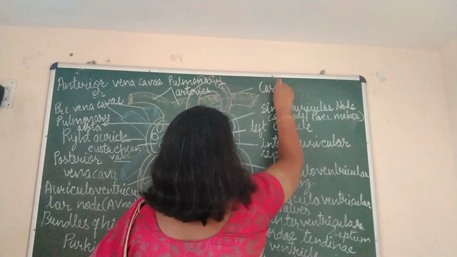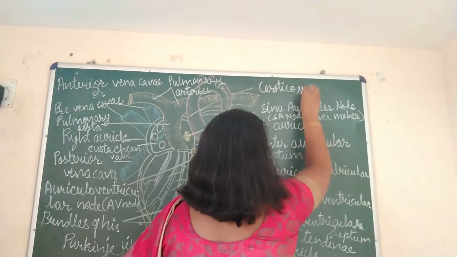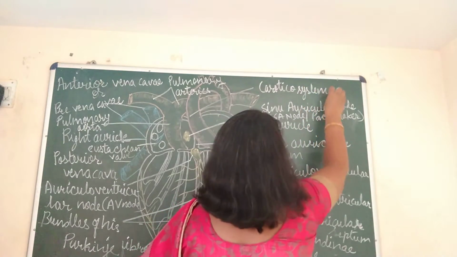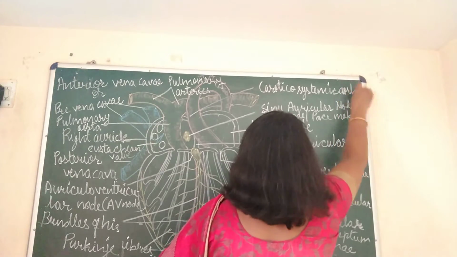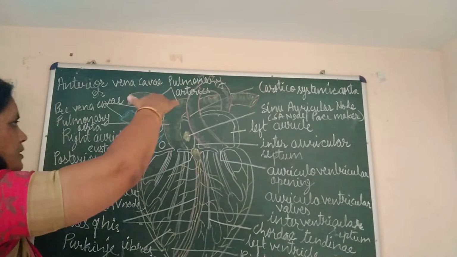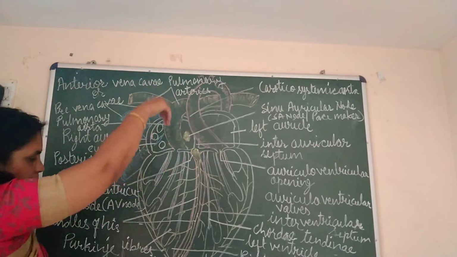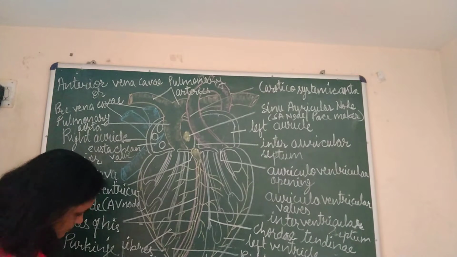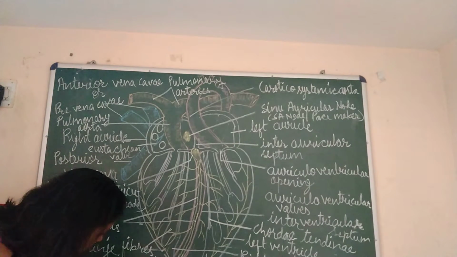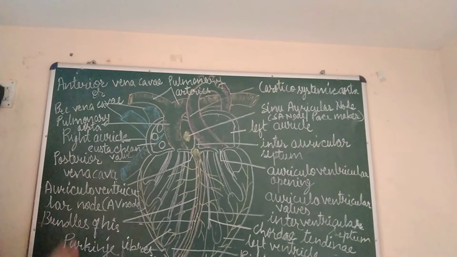It can be called carotidosystemic aorta also. Now this carotidosystemic aorta takes a turn behind the heart, then it continues as dorsal aorta. Now it is called dorsal aorta. Now let us understand this whole structure.